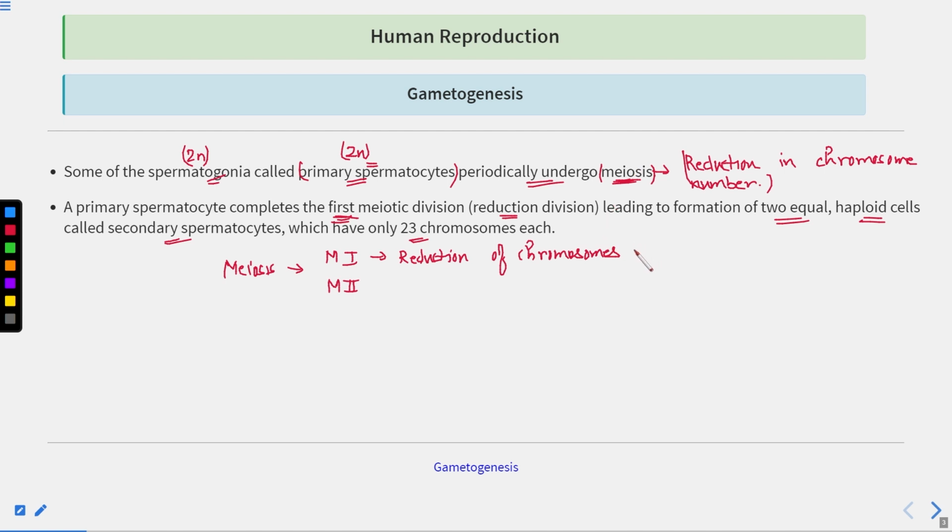This results in the formation of two haploid cells. So from the diploid, two haploid cells are formed. Then these two haploid cells undergo meiosis 2, which is the same as mitosis, a kind of equational division.